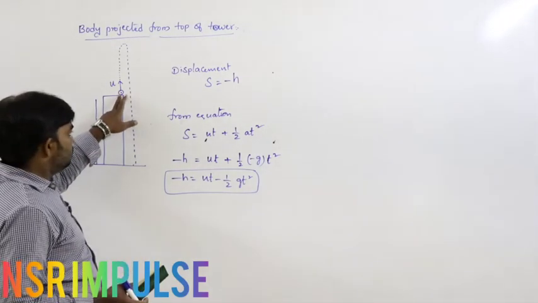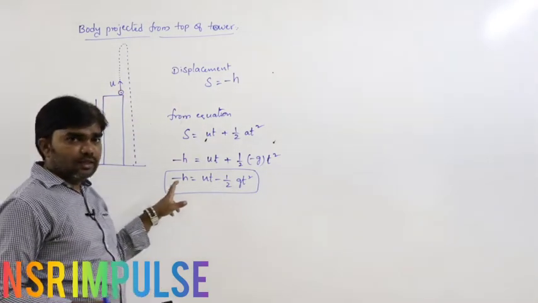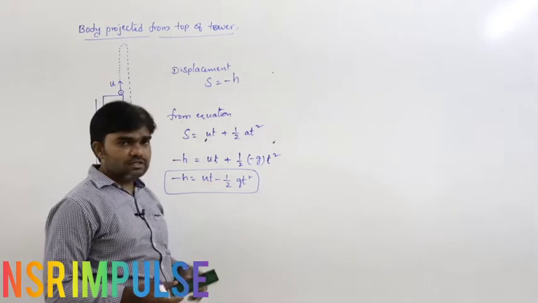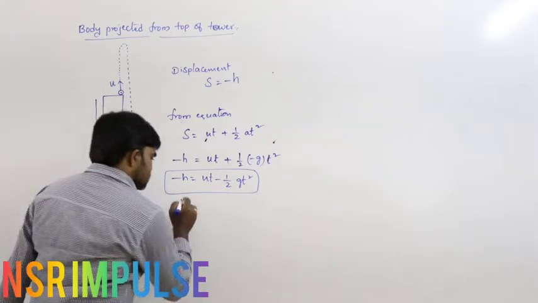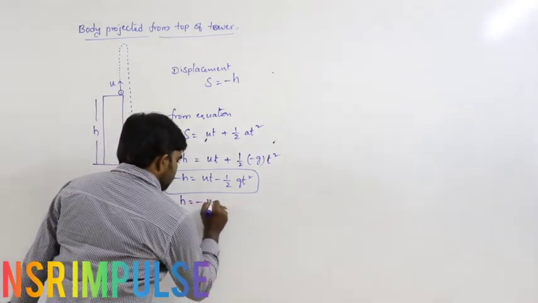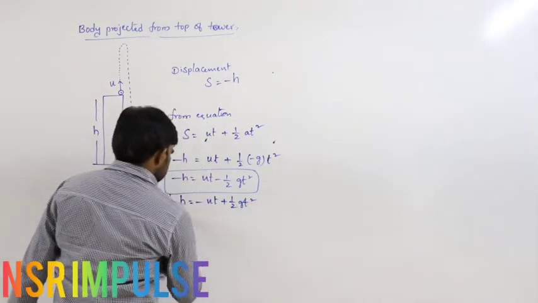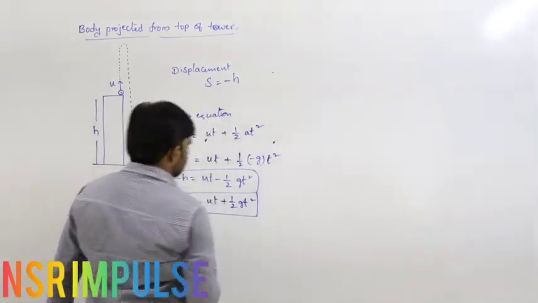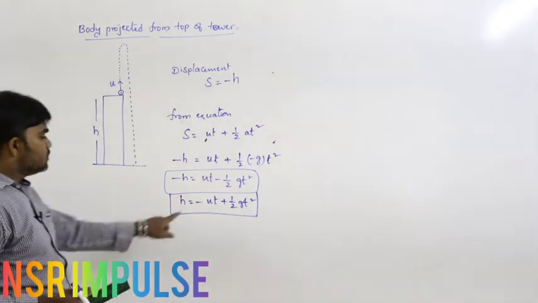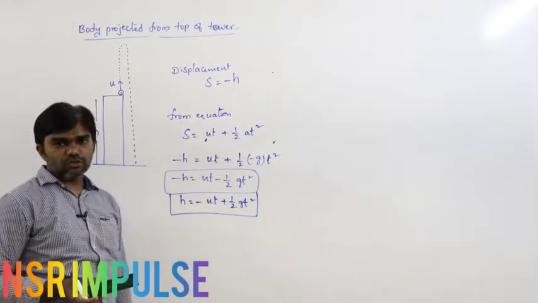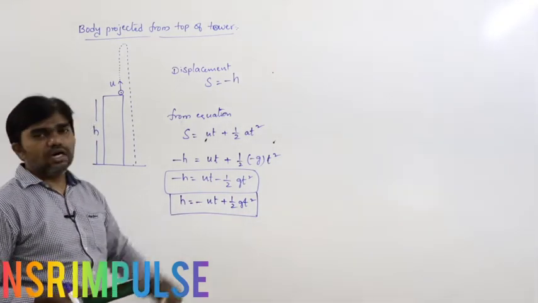Here, if this body is projected from the top of the tower, what is the equation of motion? Minus h equals ut minus half gt square. Otherwise, if we multiply by minus on both sides, h equals minus ut plus half gt square. So this is the equation of motion: h equals minus ut plus half gt square.